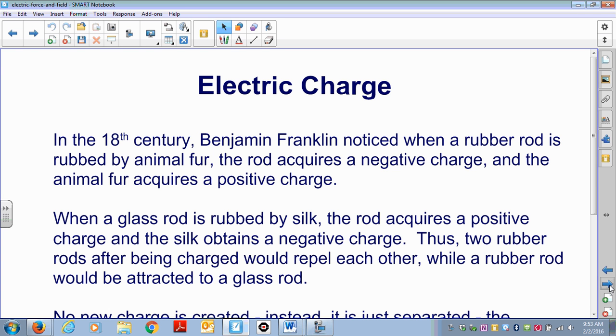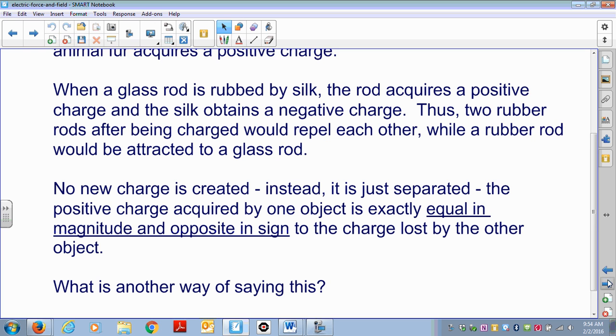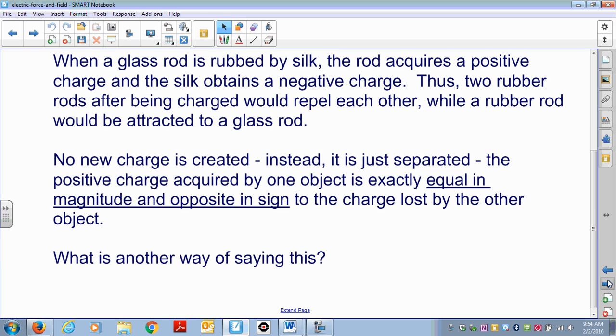In the 18th century, Benjamin Franklin noticed when a rubber rod is rubbed by animal fur, the rod acquires a negative charge and the animal fur acquires a positive charge. When a glass rod is rubbed by silk, the rod acquires a positive charge and the silk obtains a negative charge. Thus, two rubber rods, after being charged, would repel each other, while a rubber rod would be attracted to a glass rod. No new charge is created. Instead, it is just separated.